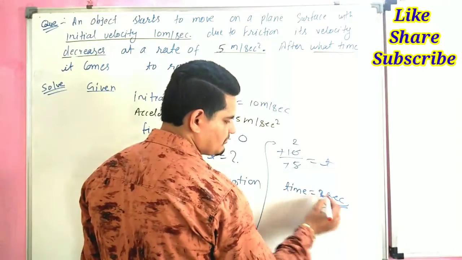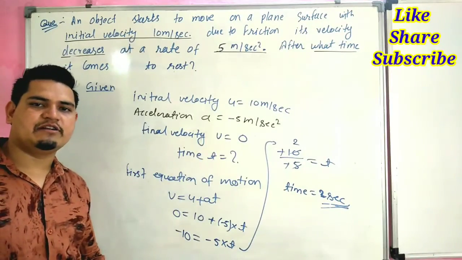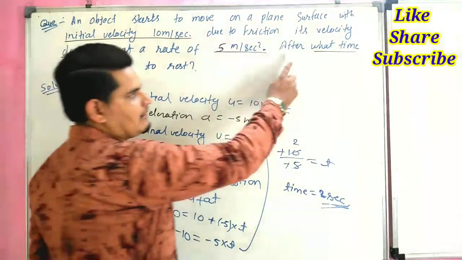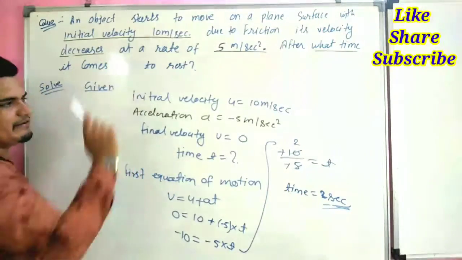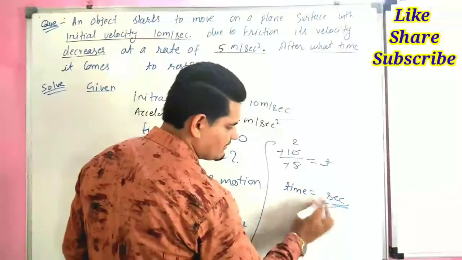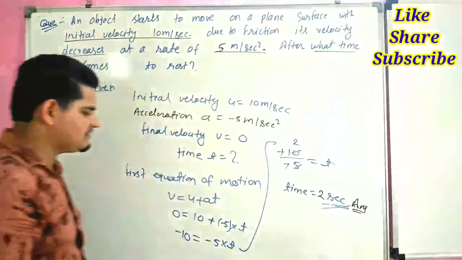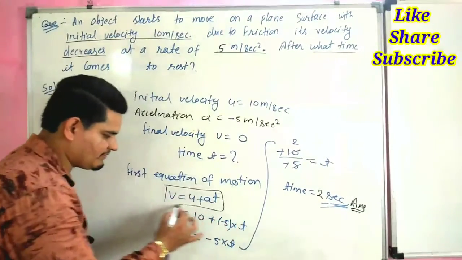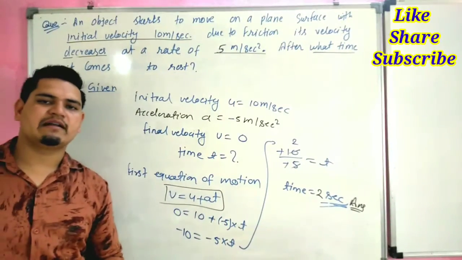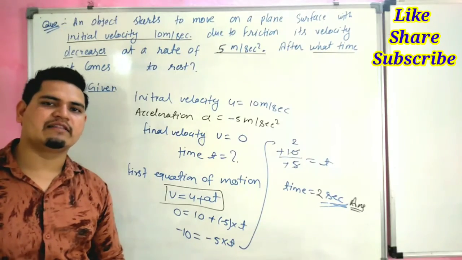After what time will it come to rest? After 2 seconds, it will come to rest. So this 2 is our answer. So this is the first equation of motion. We can solve numerical problems with the help of equations of motion. We are going to solve another example.